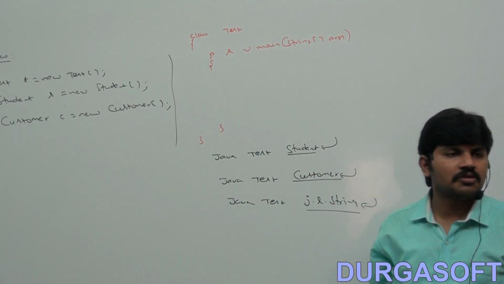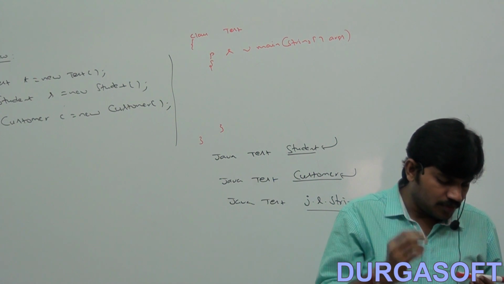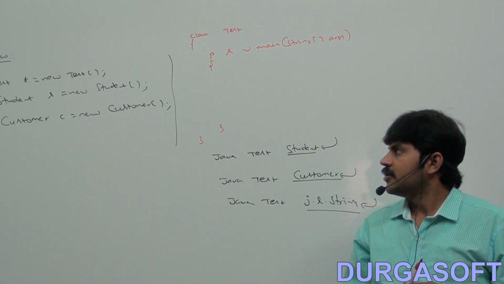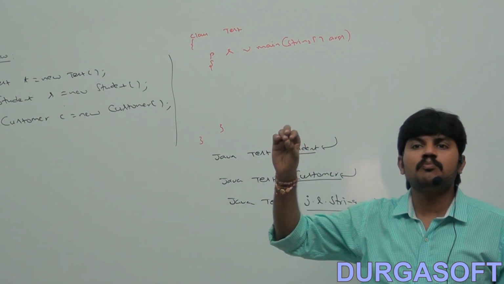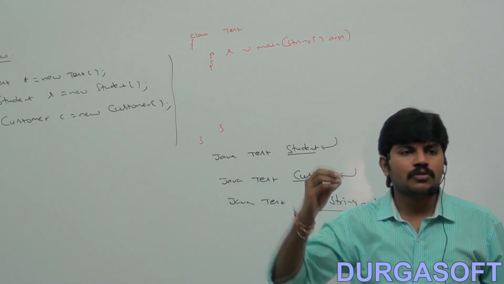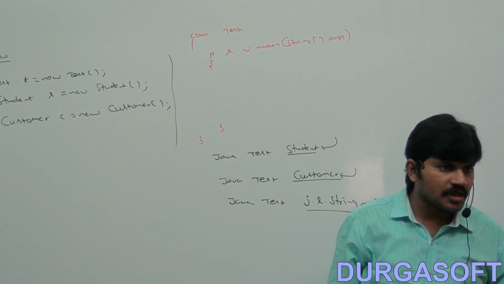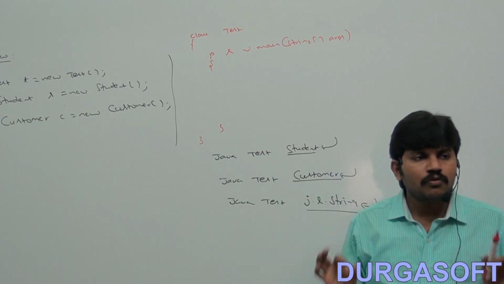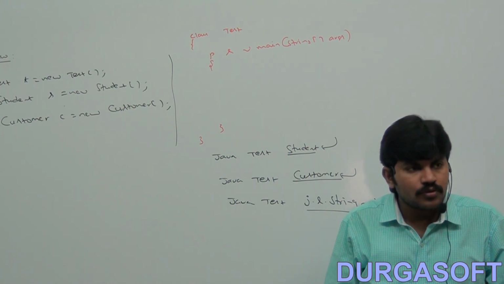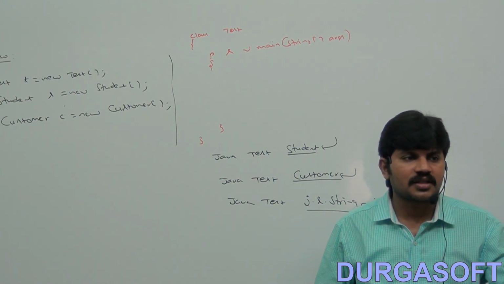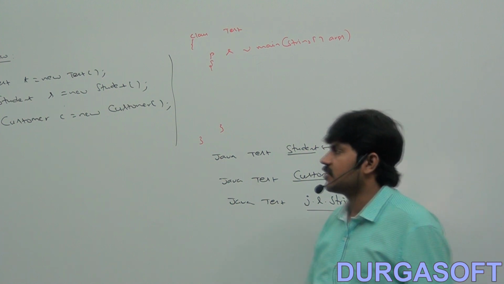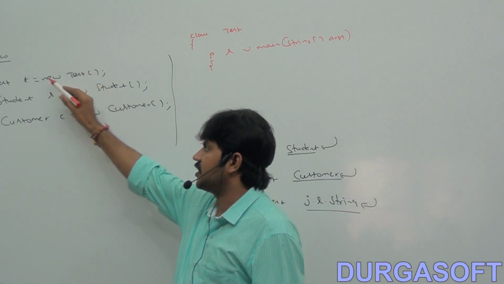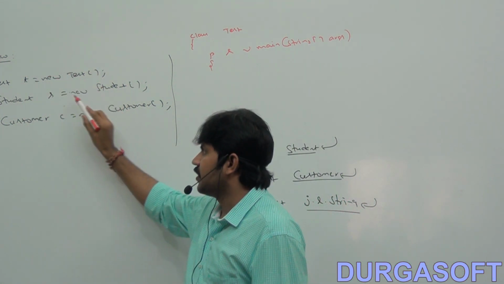I don't want to waste your valuable time. Make sure it is impossible to create an object by using the new operator in this case. We can use the new operator only if we know the class name at the beginning. Sir, I know the class name. Can you please create a test object? A student object?